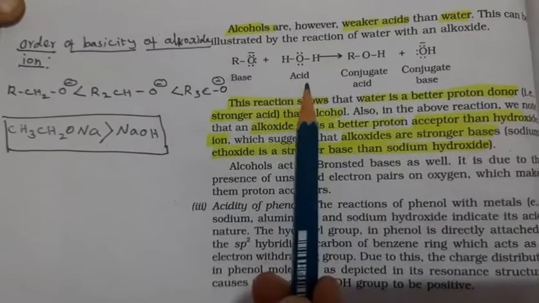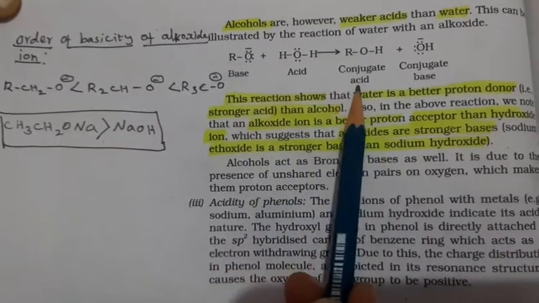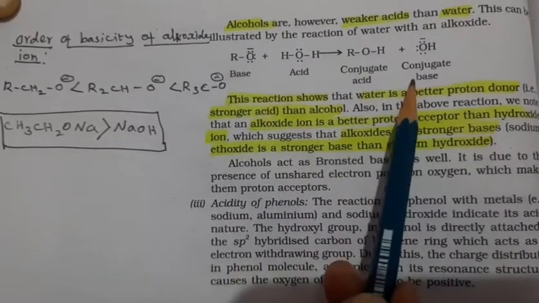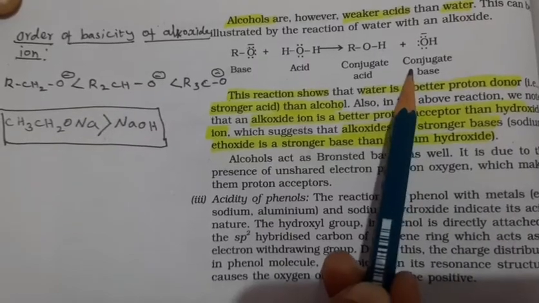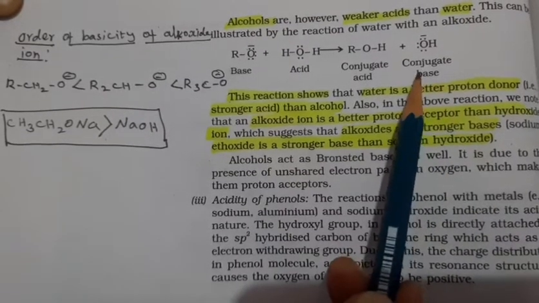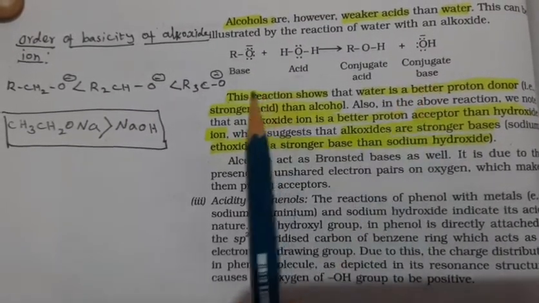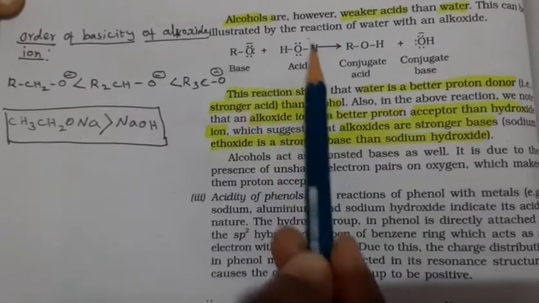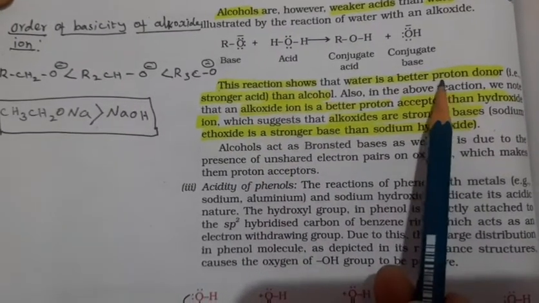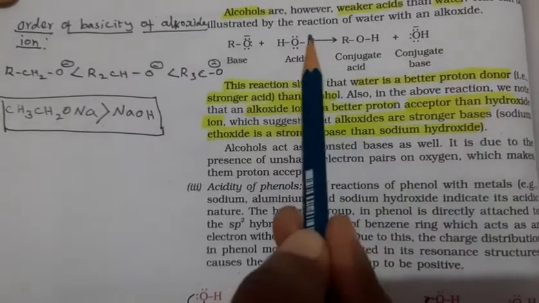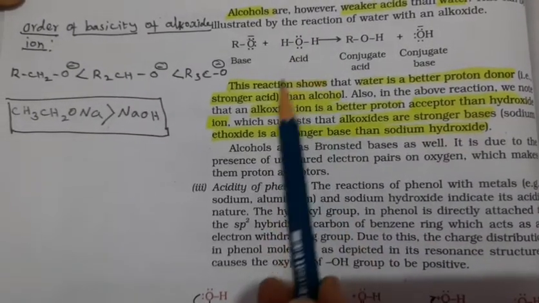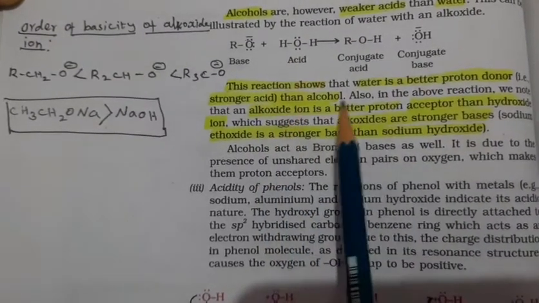Okay, so a base produces a conjugate acid and an acid produces a conjugate base. This is the Bronsted-Lowry acid-base concept. So this reaction shows that water is a better proton donor because it acts as an acid, so it is a stronger acid than alcohol.